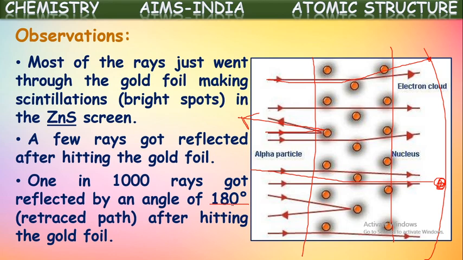He compared this model of the atom with the solar system. Just as the sun is at the center of the solar system, in the same way in an atom also, the nucleus is at the center, and just as the planets revolve around the sun in different fixed paths called orbits, in the same way these electrons are also revolving around the nucleus in these imaginary fixed paths called orbits. So his model is also called the solar system model or planetary model.